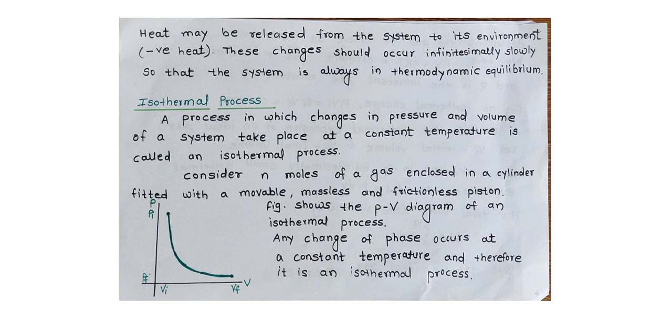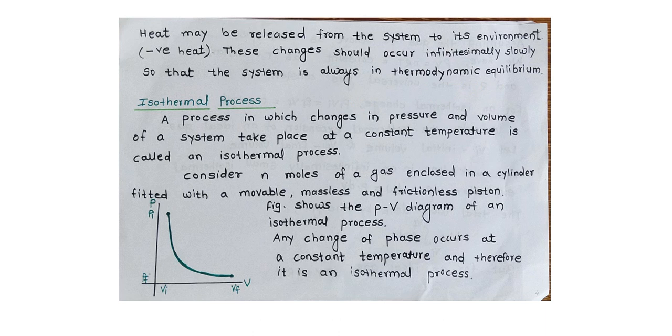See, for example में क्या होता है कि heat may be released from the system to its environment, and these changes should occur infinitesimally slow so that the system is always in thermodynamic equilibrium. So first process is isothermal process. Isothermal process क्या है वो देखेंगे.